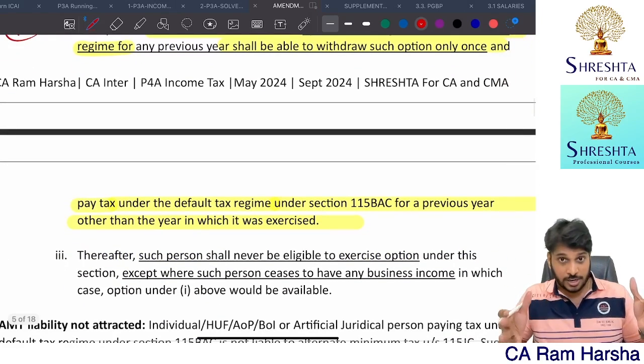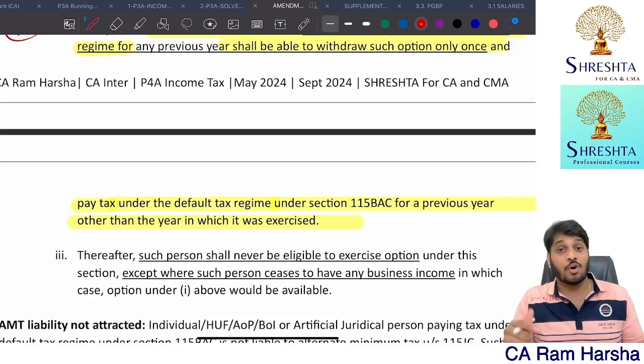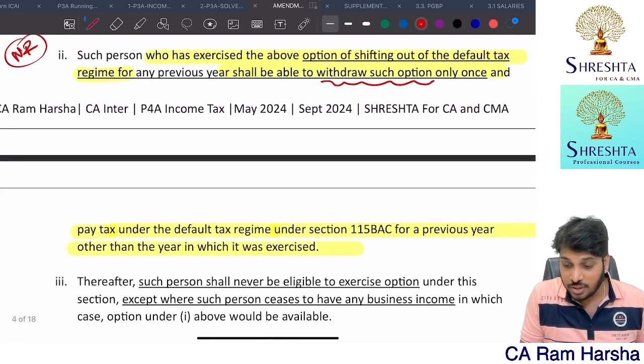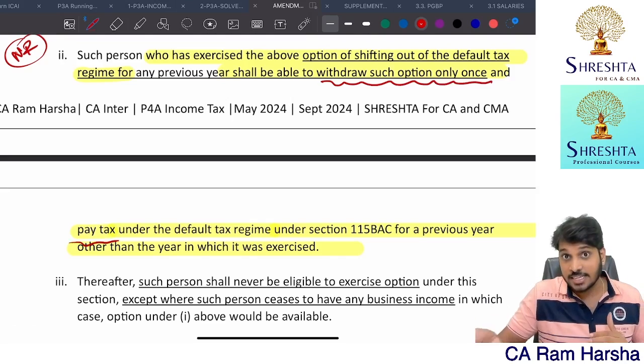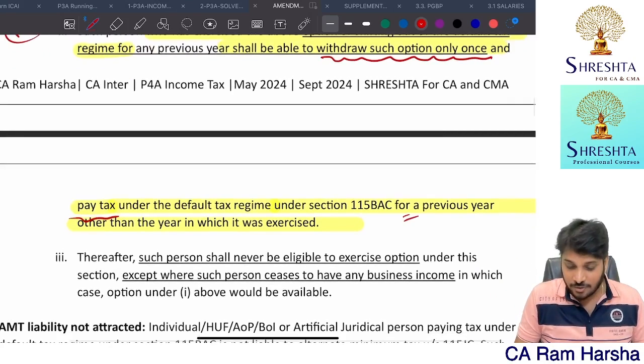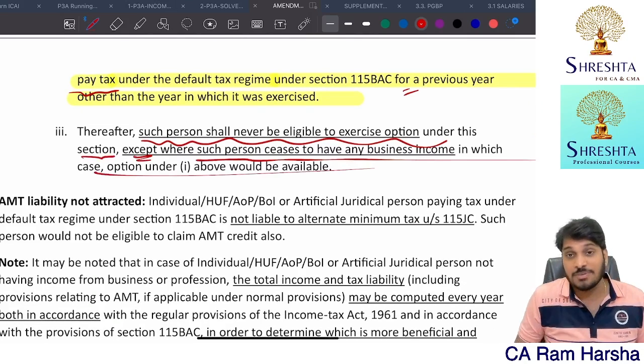For 23-24, assessment year 24-25, I declared under normal because I exercised the option of shifting out. Next year I want to declare under default. So next year I withdraw the option of opting out, which means I declared under the default tax regime. After that, you are never eligible to exercise that option, except where the person ceases to have business income.